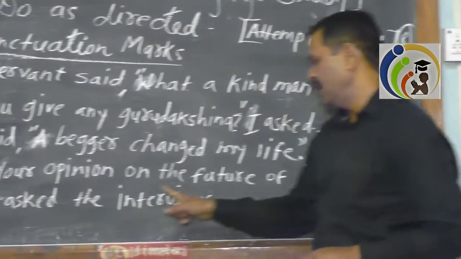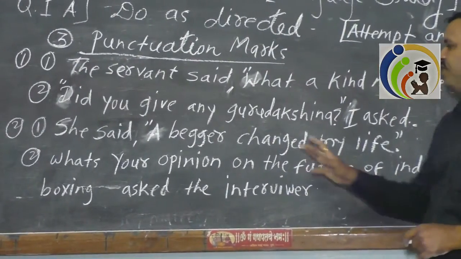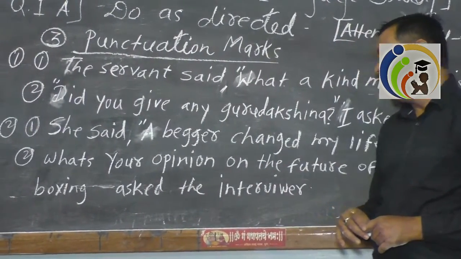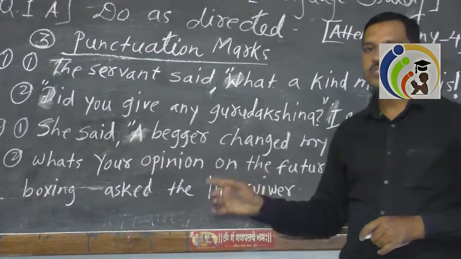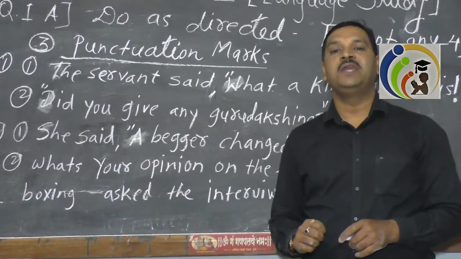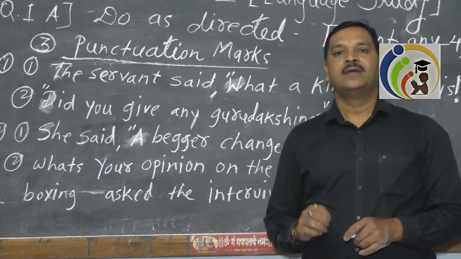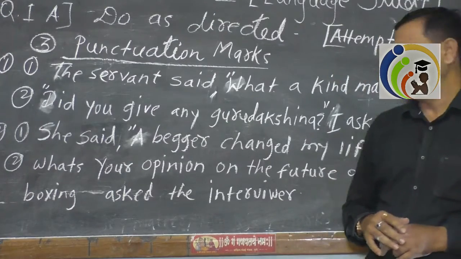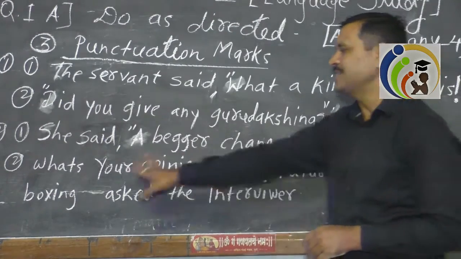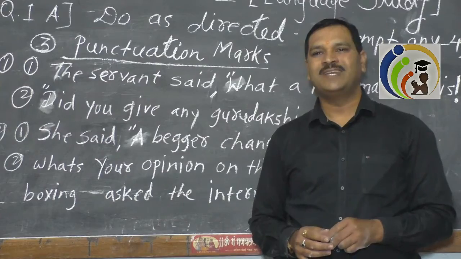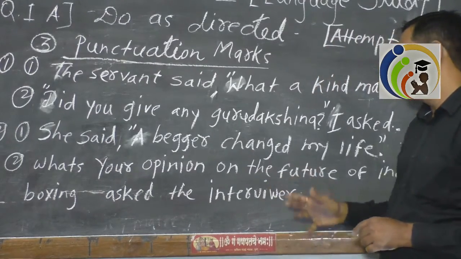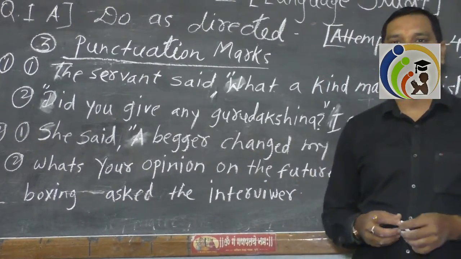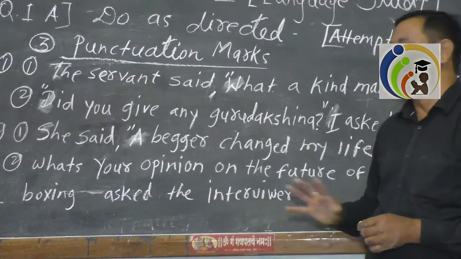What's your opinion on the future of Indian boxing? Ask the interviewer. This question is there from Mary Kom, super mom, the Mary Kom. And the interviewer is asking the question. What is he asking? What's your opinion on the future of Indian boxing? Ask the interviewer.